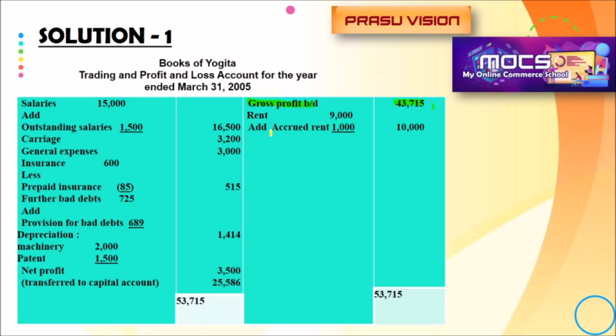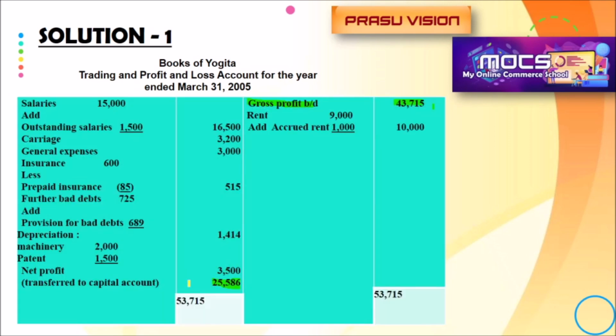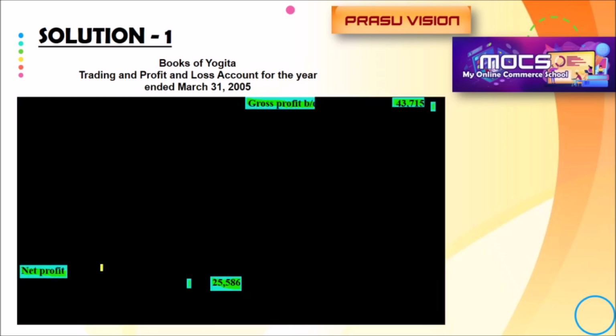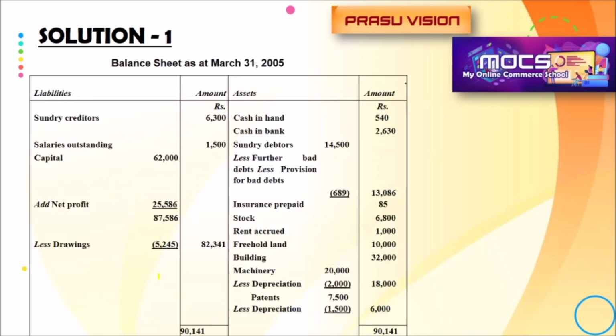Additional information is there: rent receivable, that is accrued rent, is noted in the credit side, added with rent, so total 10,000. And we are finding the total, 43,715 plus 10,000, we will get 53,715. When we deduct all the expenses, it is net profit, 25,586. The net profit will be added with the capital. Remember how we have adjusted all the items.